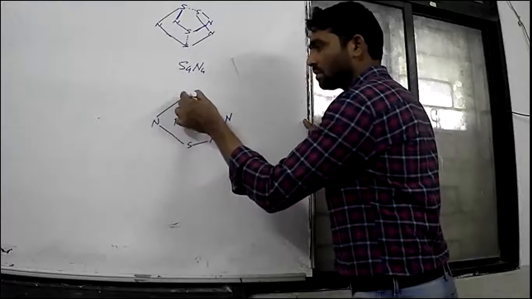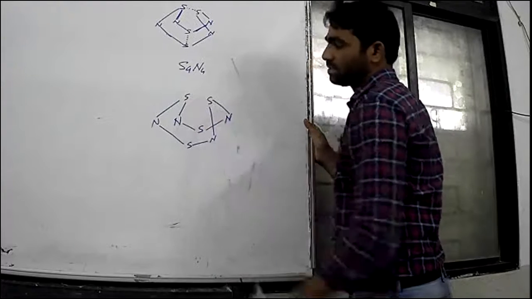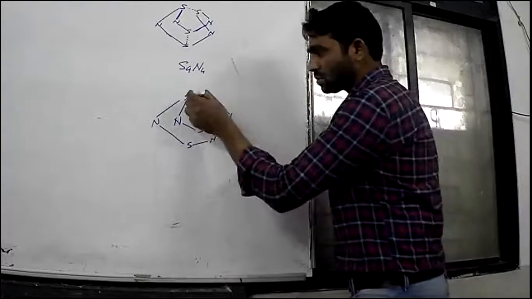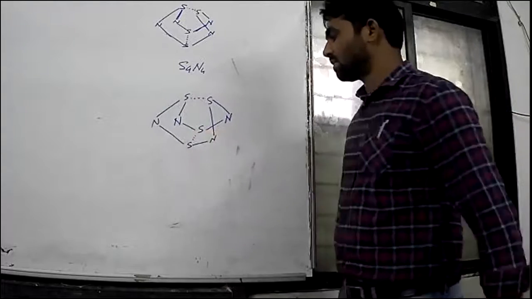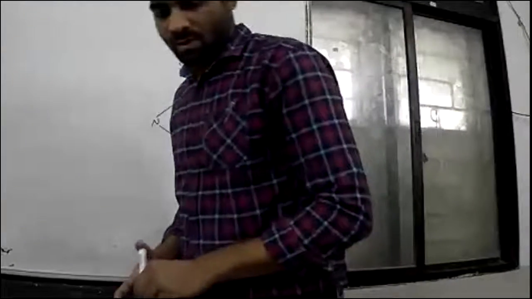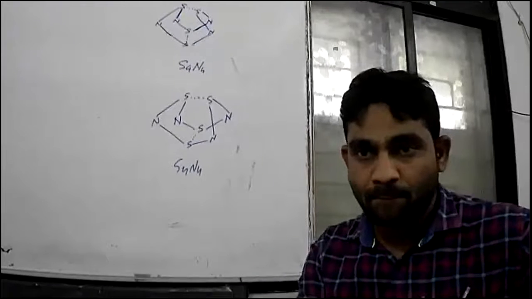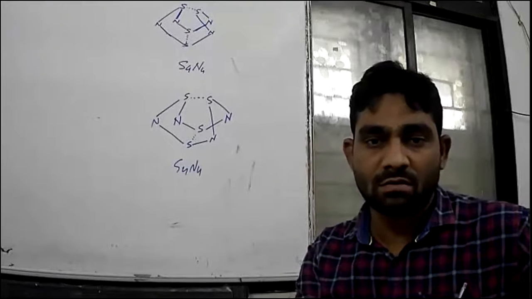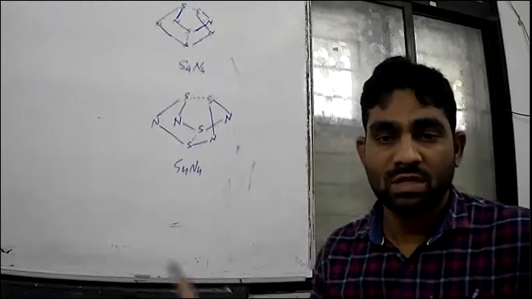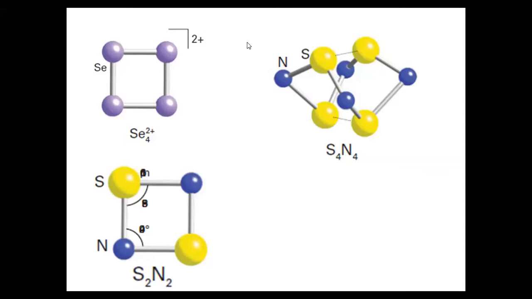Then you connect like this. Both are the same. You just show the relationship or connectivity. This is the structure of S4N4. It's very easy to draw. You can compare and correlate this, and you will get the same idea. Okay, fine.